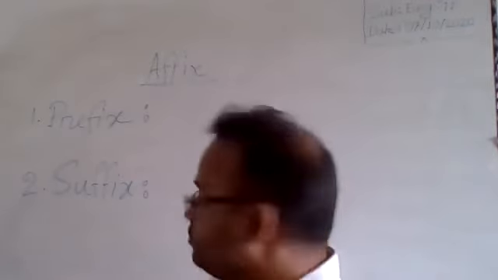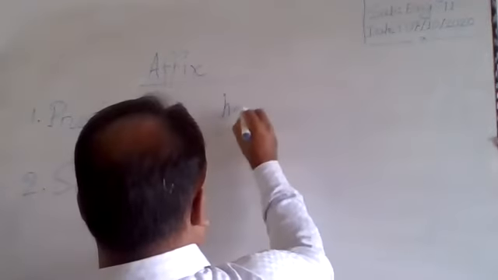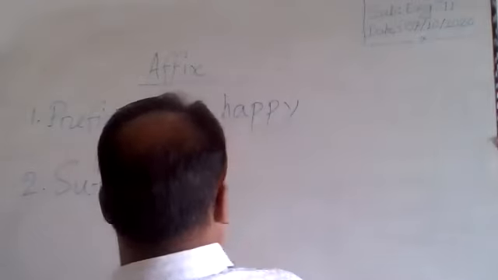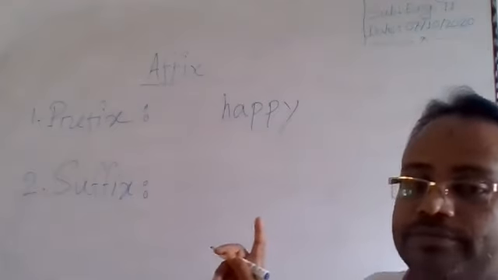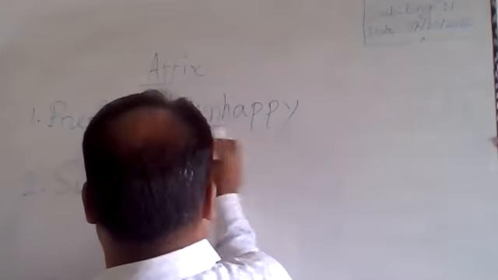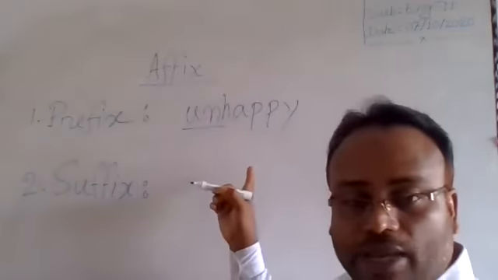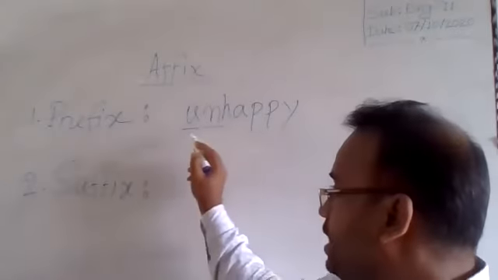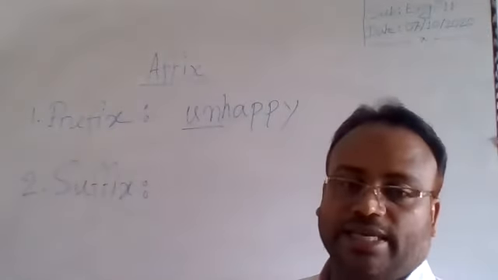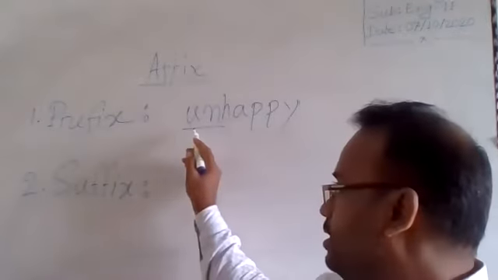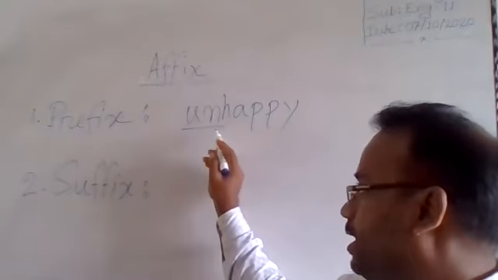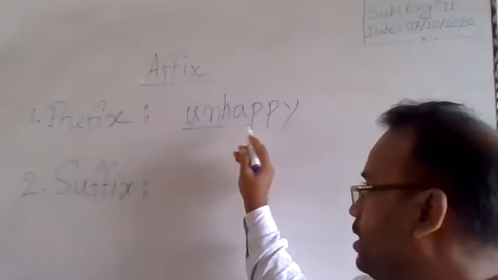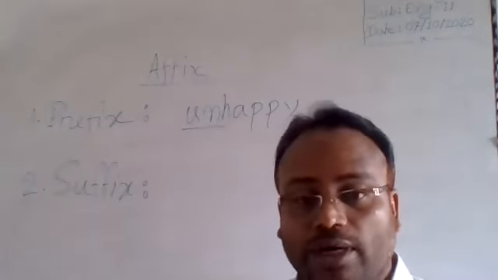Suppose happy. Happy is a word. If we fix an at the beginning of happy, this an is prefix here because these two letters have been fixed before the keyword happy to make a new word unhappy.